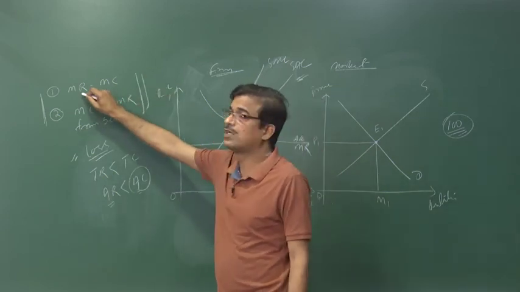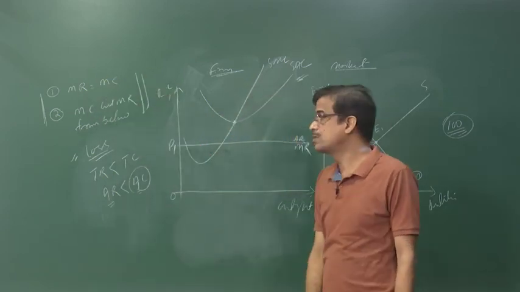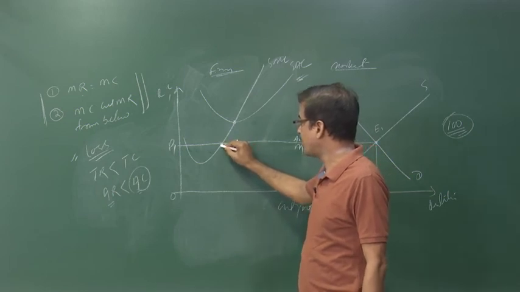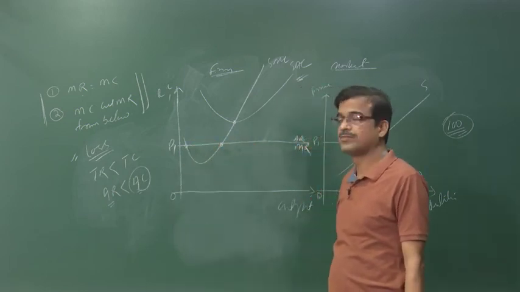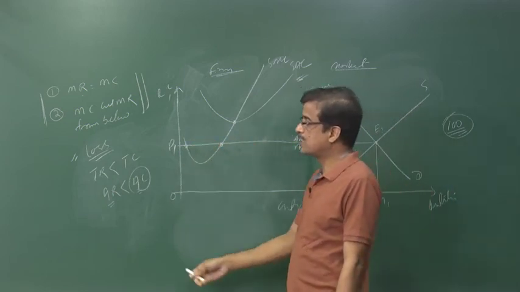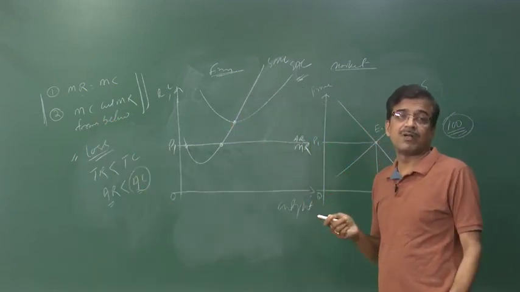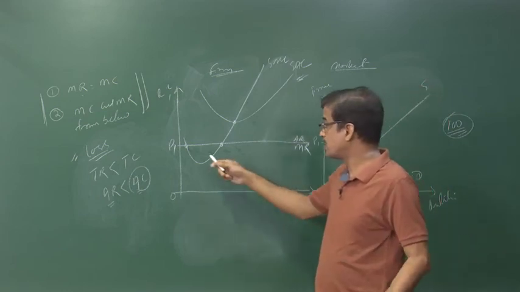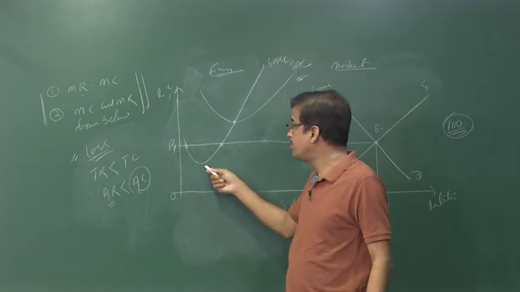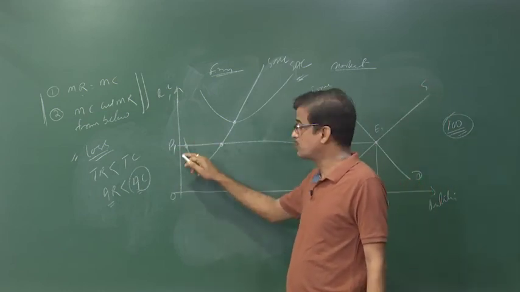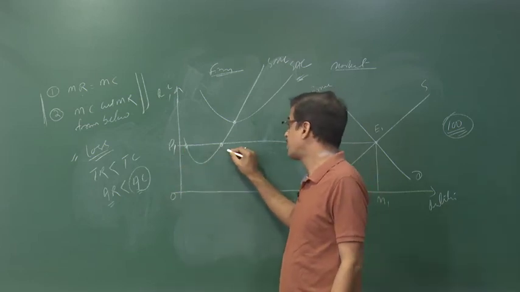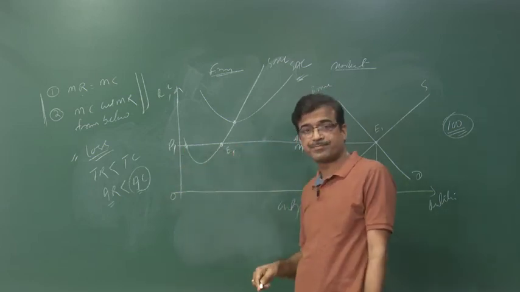What is that? Marginal revenue must be equal to the marginal cost, and it is so at this point or at this point. But the second condition tells us MC must rise at the point of equilibrium, that is, the marginal cost must cut marginal revenue from below, not from above. So, this should not be treated as the equilibrium, rather this is the point of equilibrium.